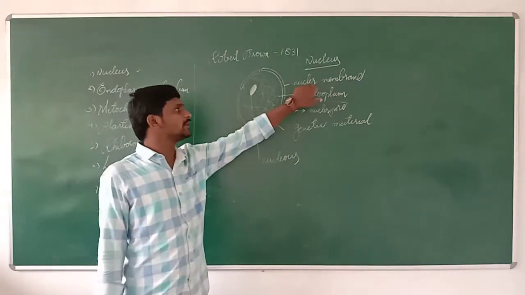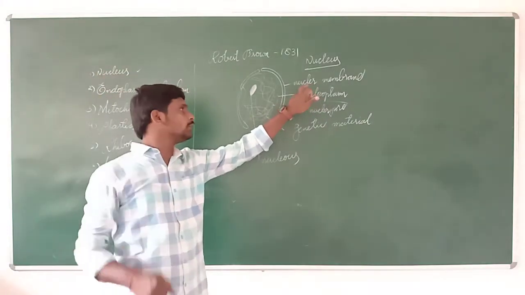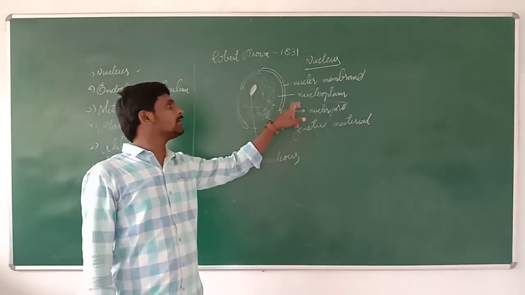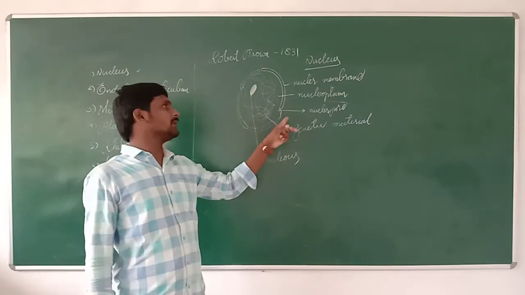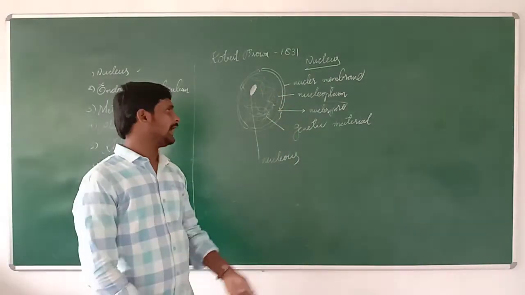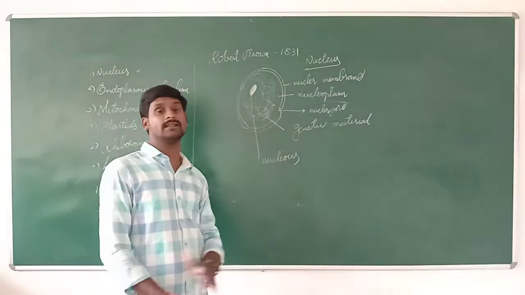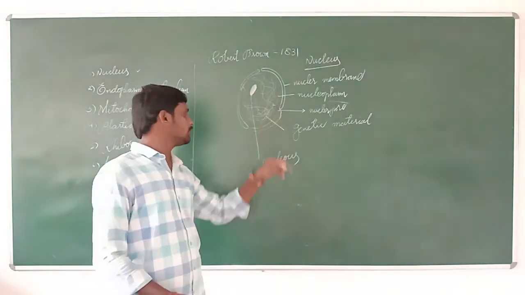One is the nuclear membrane, the membrane around the nucleus. Inside it is a jelly-like material called nucleoplasm. The pores between the two nuclear membranes are called nuclear pores. Inside is the genetic material, and what controls the nucleus is called the nucleolus.